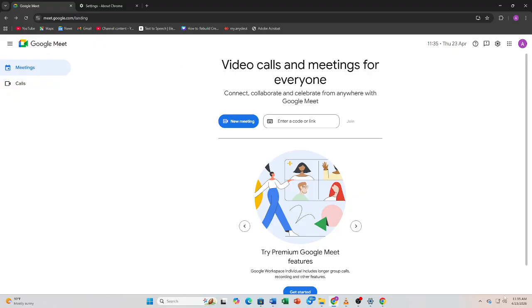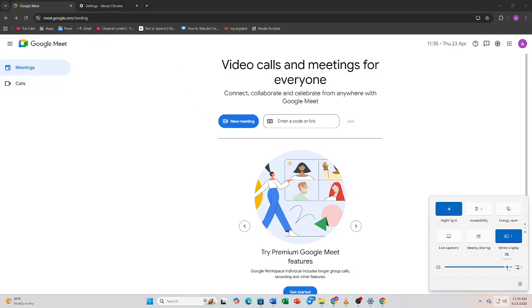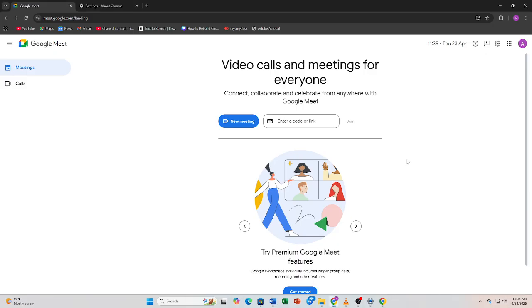Make sure it is not muted or set too low. Next, go to Google Meet settings and select the correct speaker device. Sometimes the wrong audio output is selected automatically.